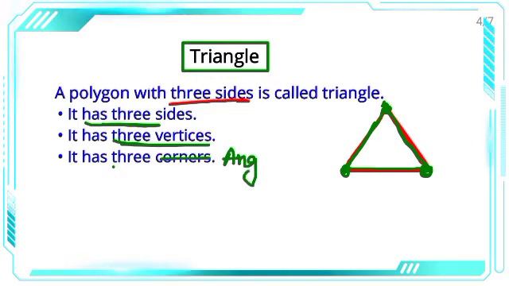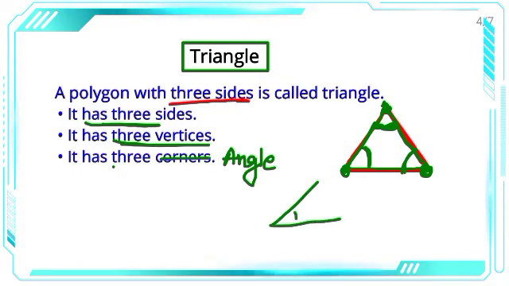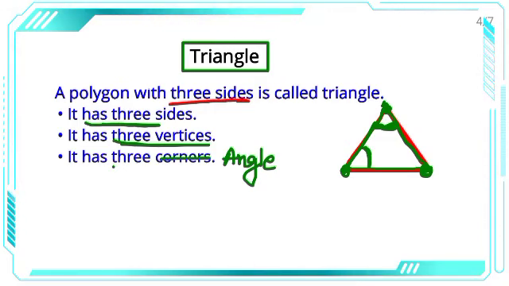इसके क्या होते हैं? Three angles भी होते हैं. What are angles? These are angles. ये क्या है? Angles हैं. The space between two lines is called an angle, right? So a triangle is a closed figure made up of three line segments. It has three sides, three vertices and three angles.